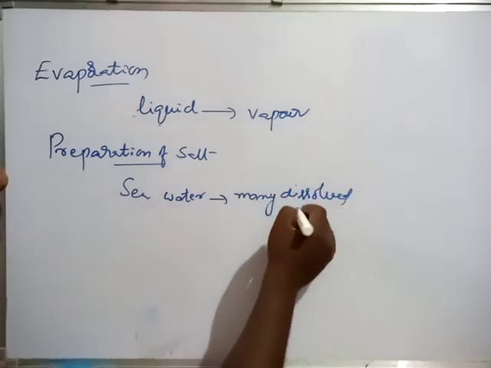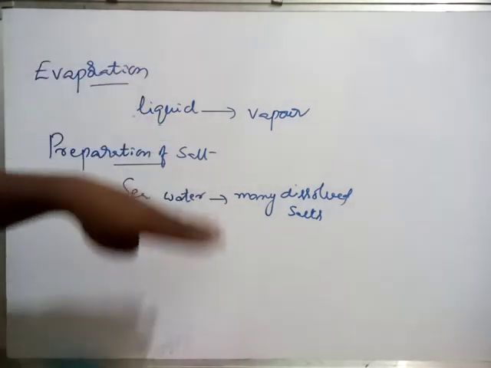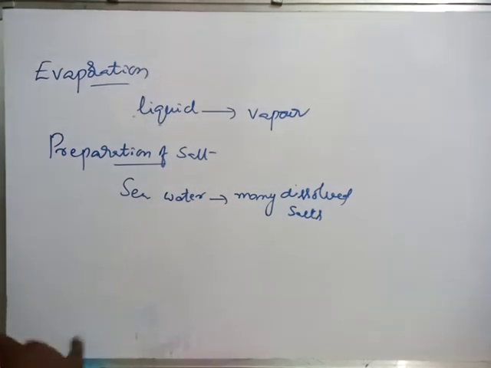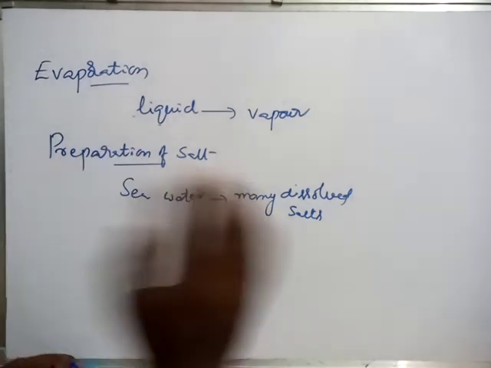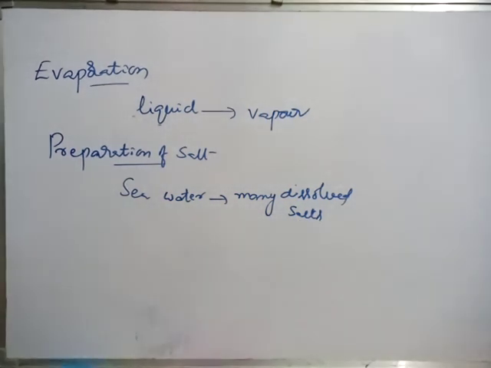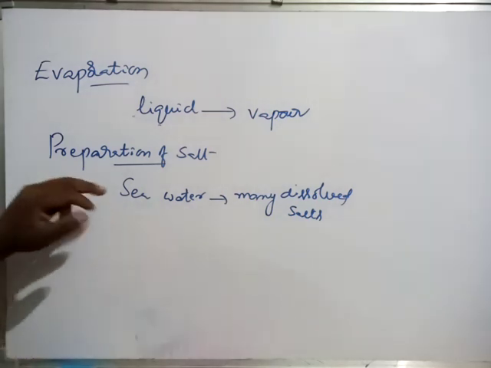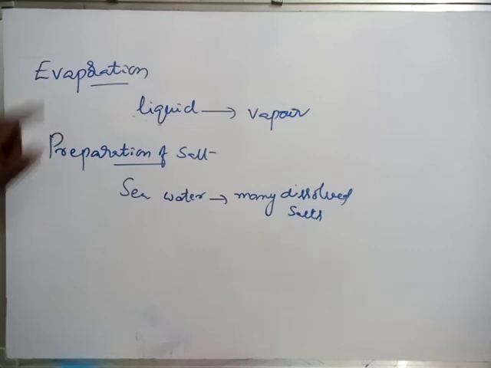Many dissolved salts, because during the rainy season all the water coming from different sources, falling down from the hills, and falling to the nearby canals, and so many different sources. All that wastewater which contains so many dissolved salts falls into the sea only. So from the sea water we will get salt. How? By a process of evaporation.